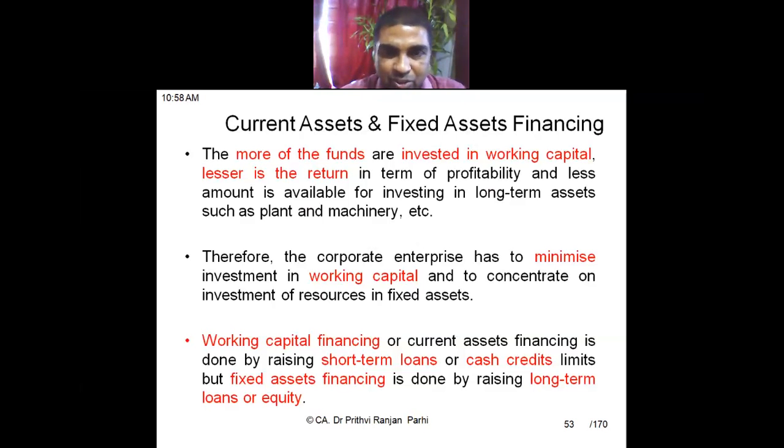Working capital financing is done through short-term financing like cash credit facilities, overdraft facilities, etc., whereas fixed asset financing is done through long-term financing like term loan, equity financing, etc. Ideally, working capital requirements should be met through short-term financing sources, and fixed asset financing through long-term sources like term loan and equity. That is the normal practice one follows.